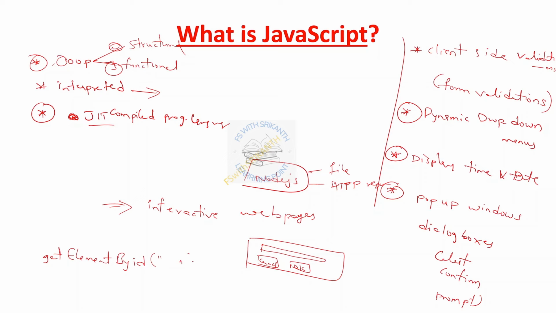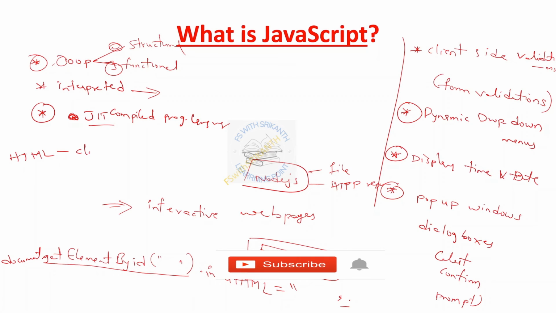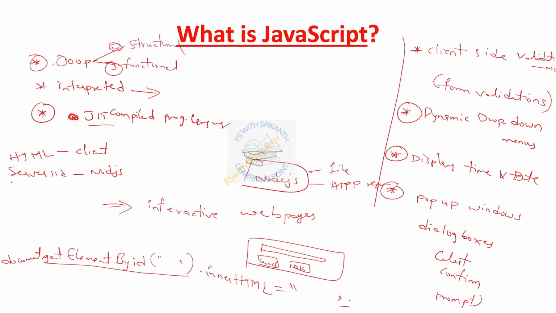We can write the ID name and innerHTML. So we write what content we want to modify, right? document.getElementById. With this code we can do some manipulation work, right? One thing to keep in mind: it can be done with HTML for client-side work, and server-side with Node.js, and database side